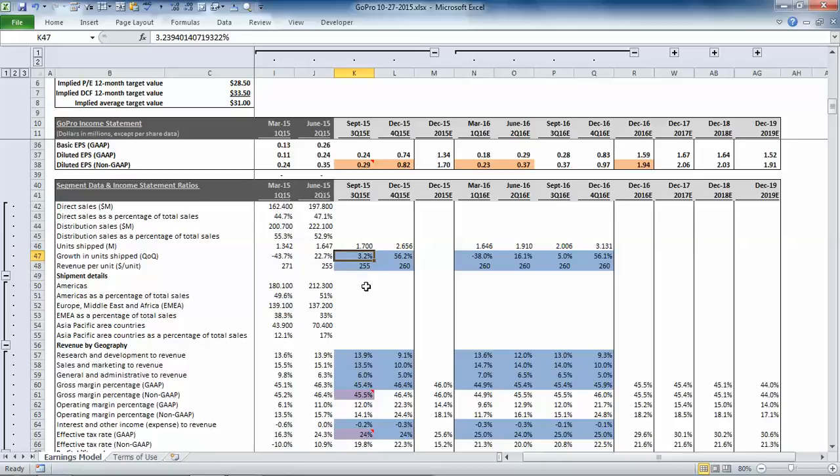So let's say you want to see what happens if the growth rate was equal to what we had in the second quarter. You can do that, and instantly you can see that the EPS goes from 29 cents to 34 cents per share, and the expected share price goes from 31 to 35.73. So you can run a number of different scenarios there.